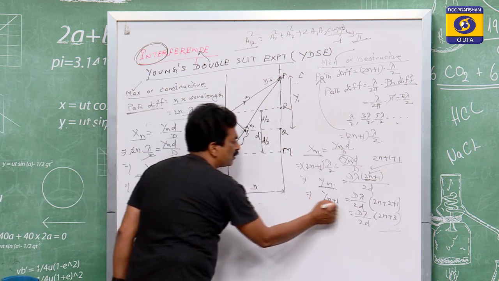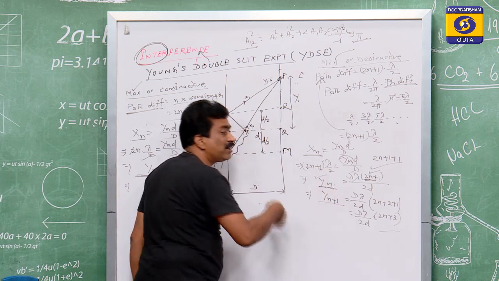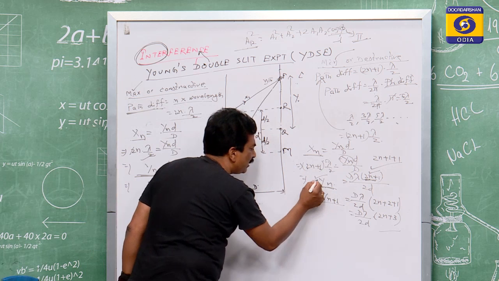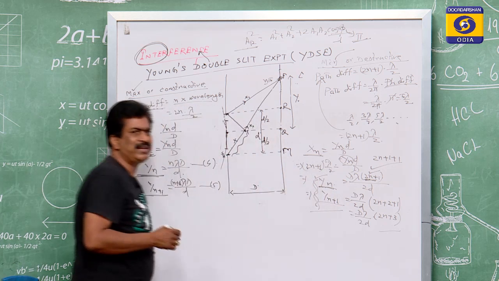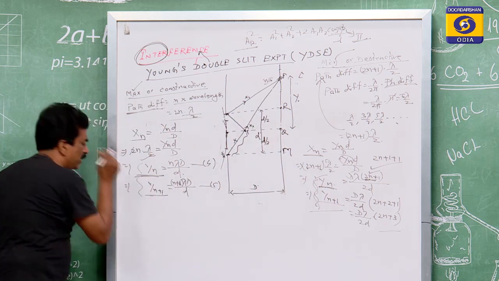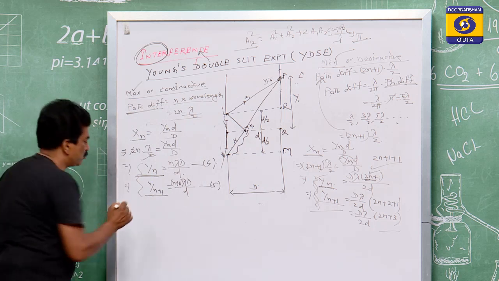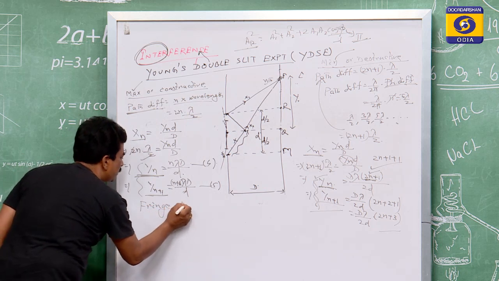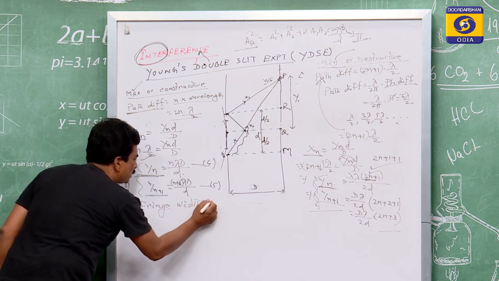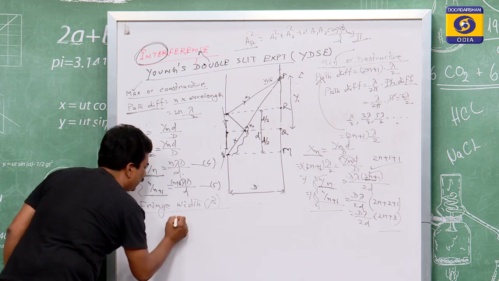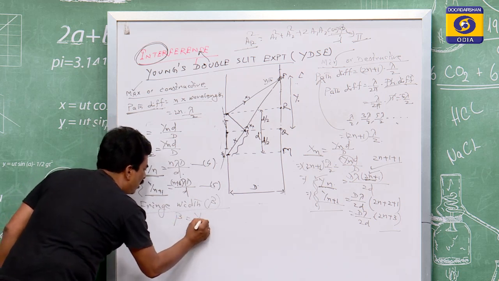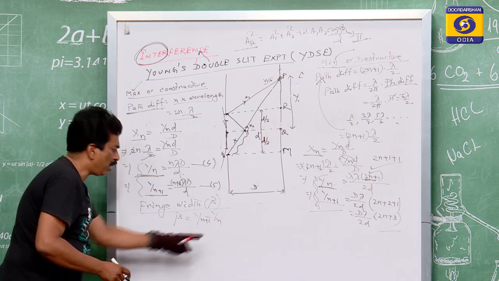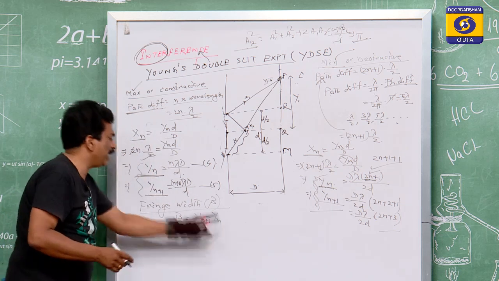So this is one minimum, and this is the nearest one, means after or before. The distance between the consecutive ones is the fringe width. So the fringe width, which is generally represented by beta, is equal to yn plus 1 minus yn, or yn minus yn plus 1.